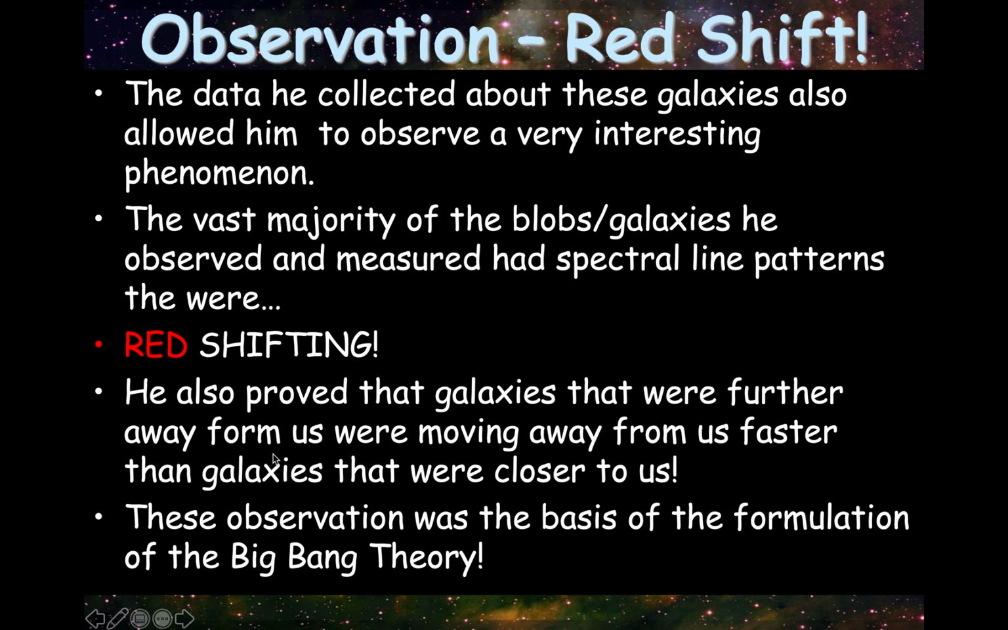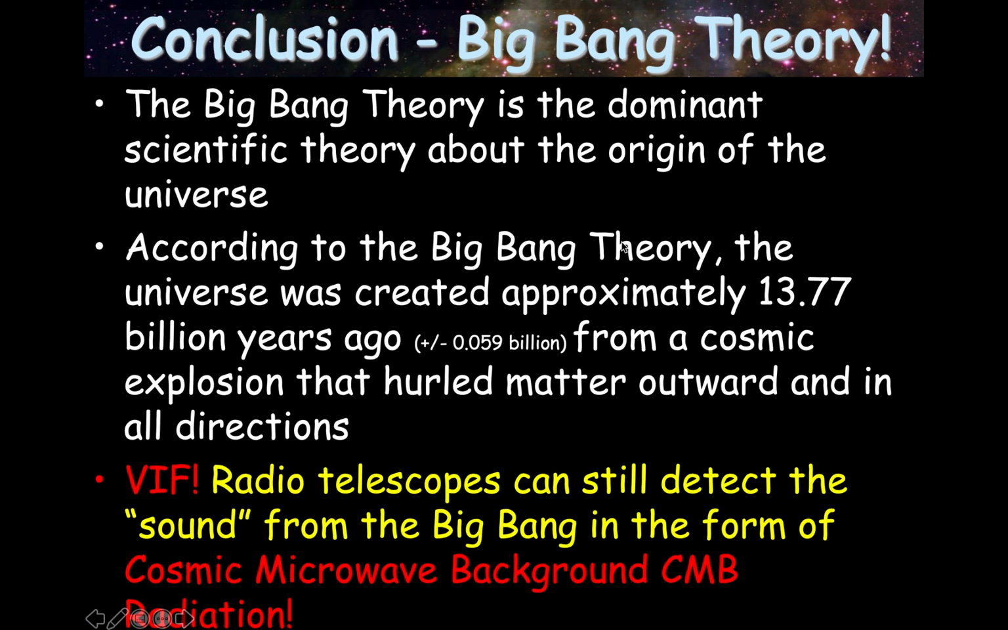Okay? He also proved that the galaxies that were further away from us were moving away from us faster than galaxies that were closer to us because they had greater redshifts. This observation and this conclusion was the basis of the formulation of the Big Bang Theory. Okay? So all the galaxies are moving away from us. That proved universal expansion. What could have created universal expansion? A really big explosion. Let's call it the Big Bang.